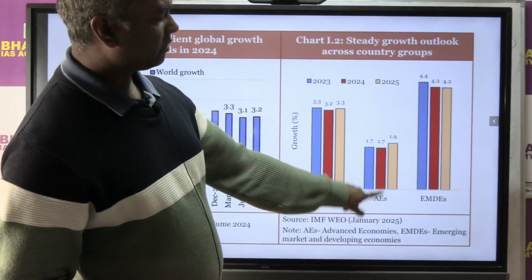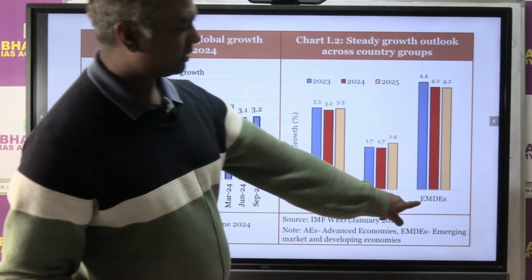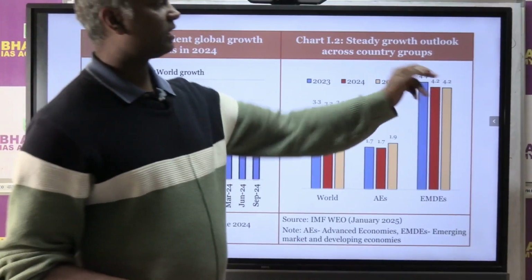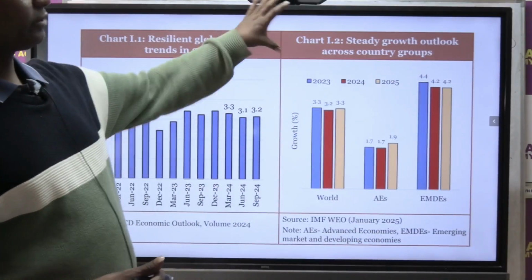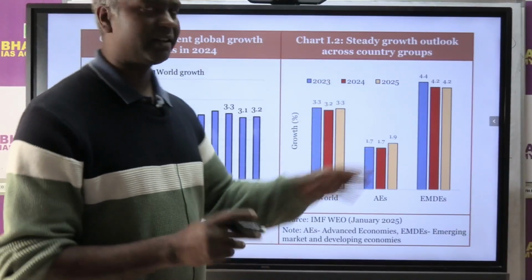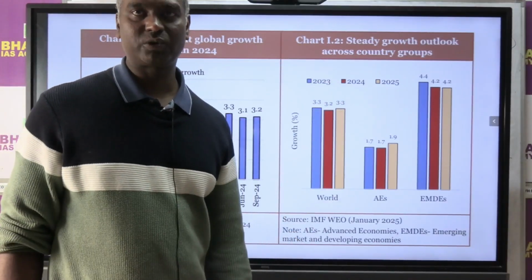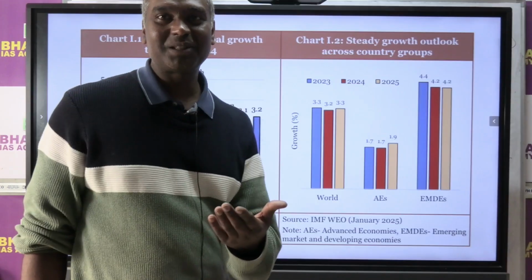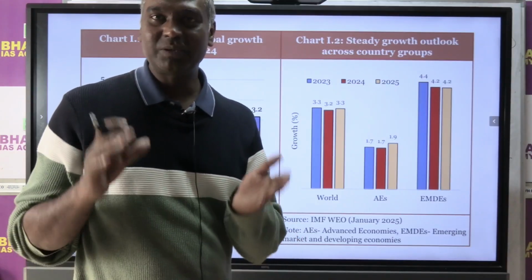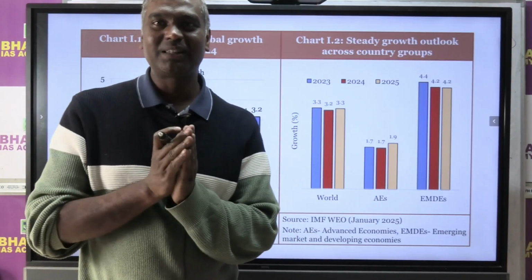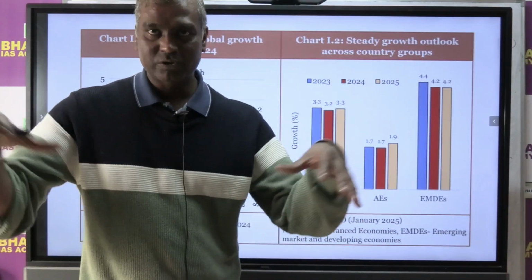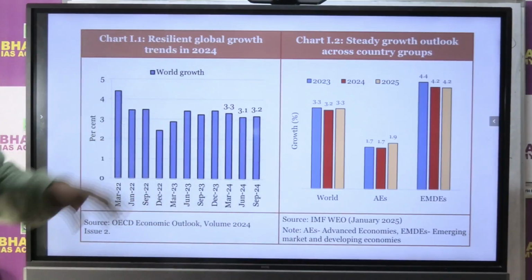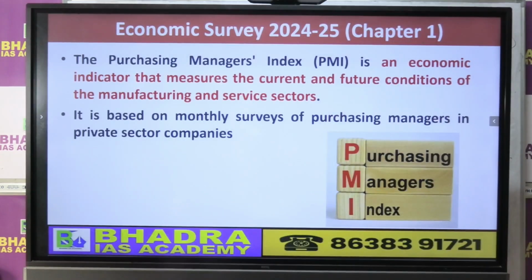Whereas advanced economies had a little lower growth, whereas emerging and middle income economies had a little different growth. So it shows how different regions had a different type of economic growth, right? Now look at this average of 3.3, whereas India's growth is more than 6. That is why the economic survey says, though the global economy was going down, the Indian economy was doing rather well, right? That is the point that we need to carry for our preparation.